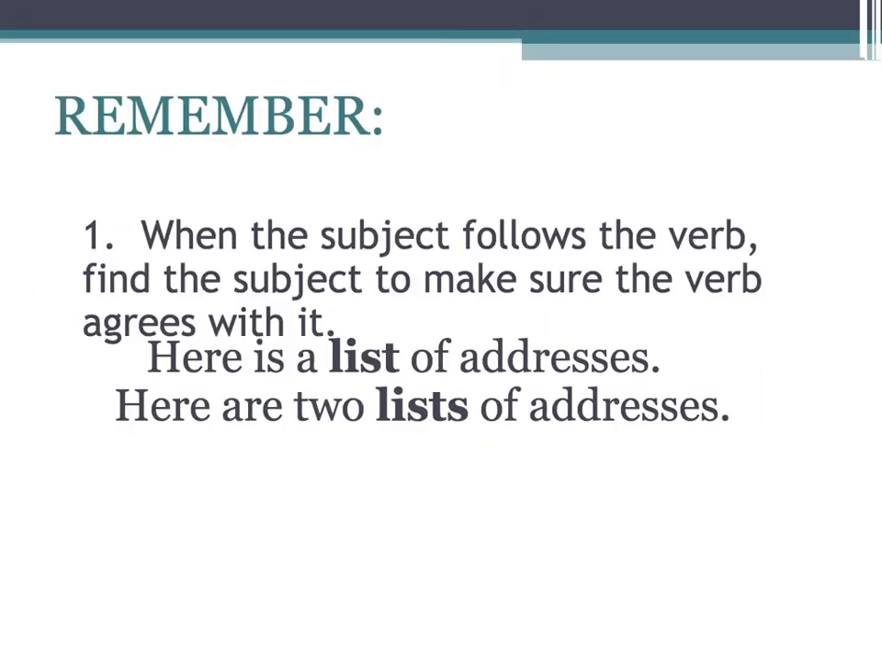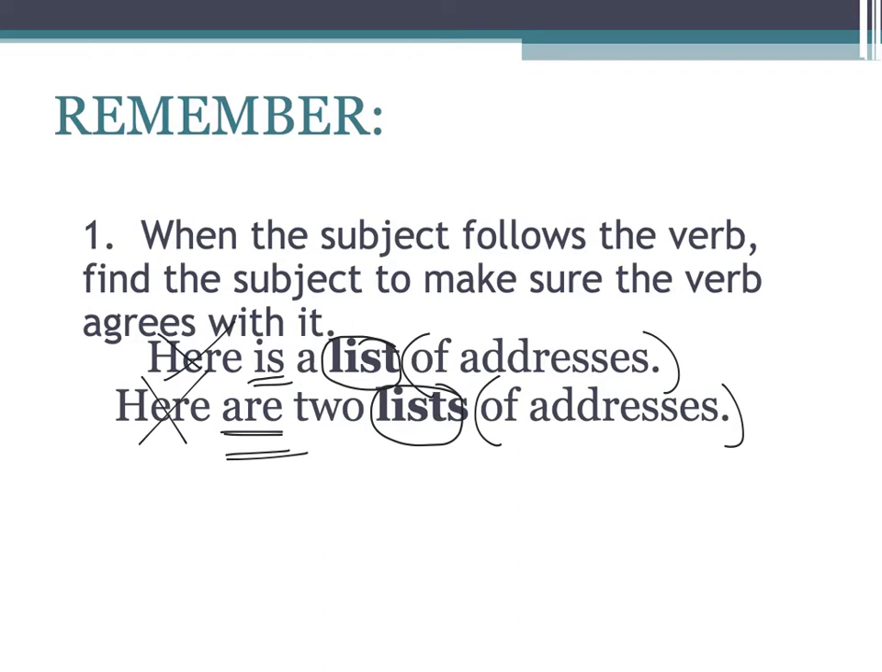Here are some more tips. When the subject follows the verb, find the subject to make sure the verb agrees with it. That means that you shouldn't jump on a subject. In a sentence like here is a list, remember the words here and there are never a subject. So the subject of this sentence is list, which is singular. The subject of this sentence is lists, which is plural. Therefore, you use the plural are.